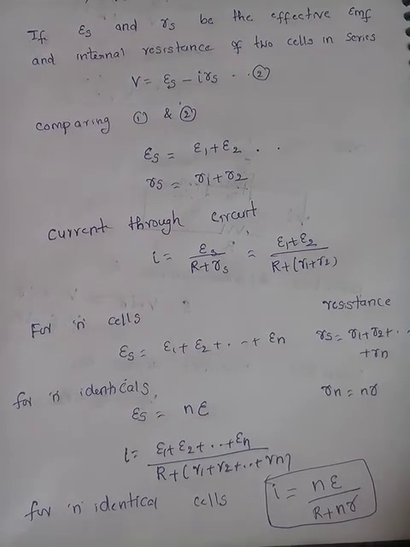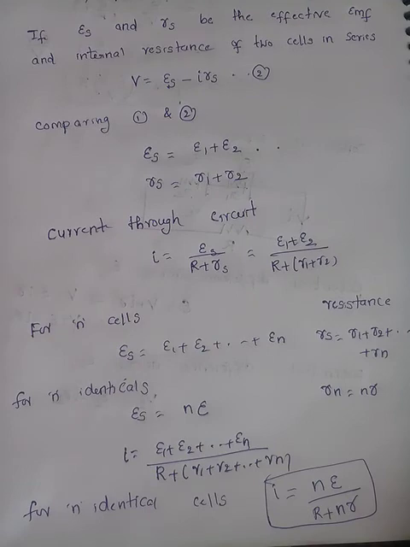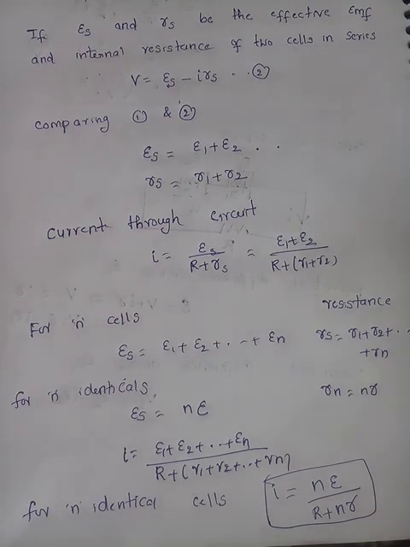Go through this without fail, very important for 3 marks. If you go through this one, we can discuss cells in parallel in the next class. That is very important, because only 2 questions are there in this chapter. Out of these 2 you will get 1 question. Is it clear? Right. Thank you.